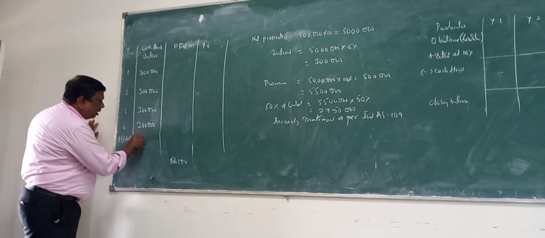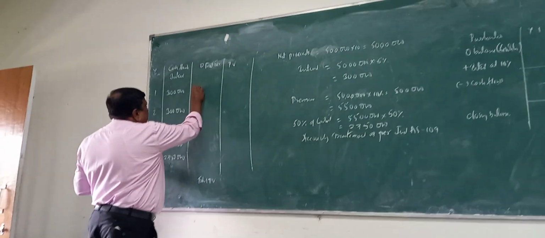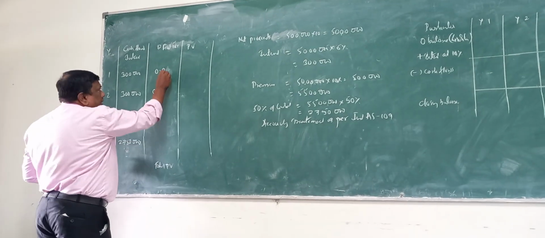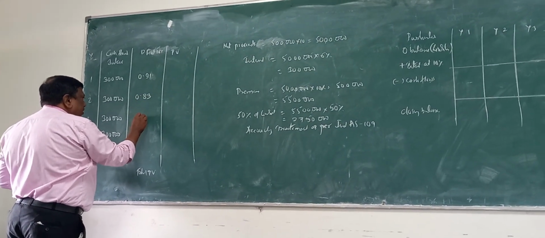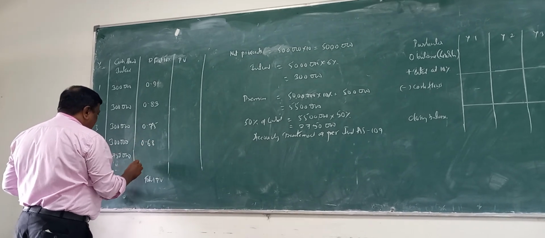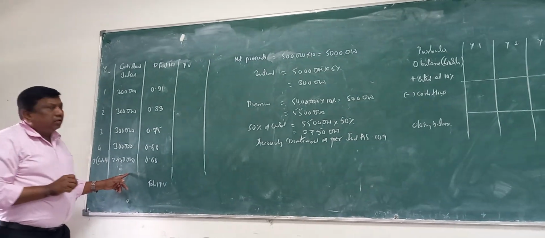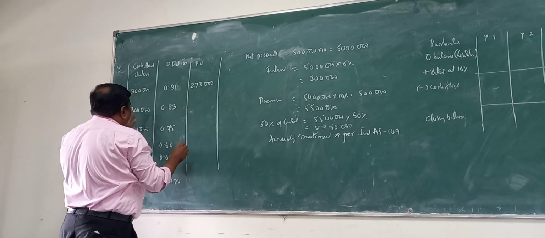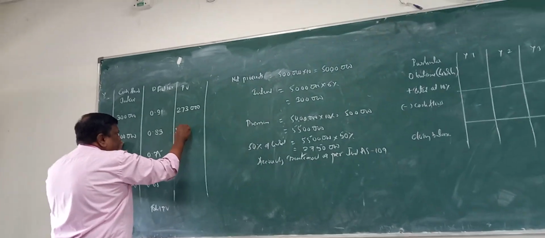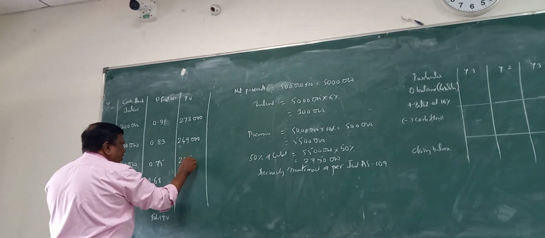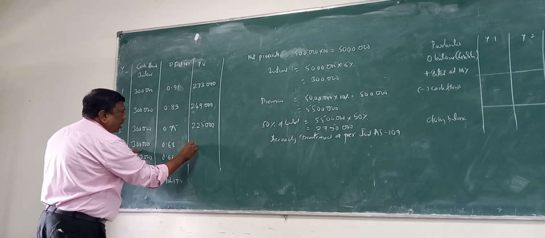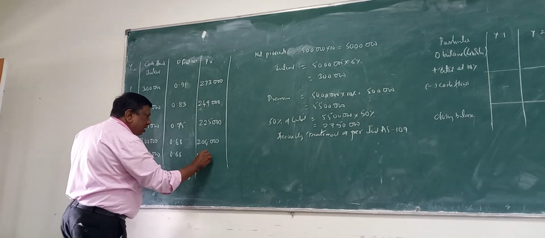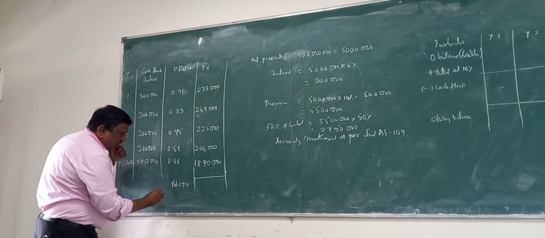So 27 lakh 50,000. Then the discount factors that are given at 10% are 0.91, 0.83, 0.75, 0.68. Multiply 3 lakh by these factors: 2,73,000, 2,49,000, 2,25,000, 2,04,000. Then the principal, 27 lakh 50,000 into 0.68, gives 18 lakh 70,000. The total of these is the liability.